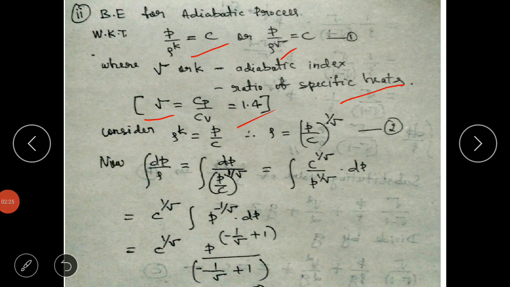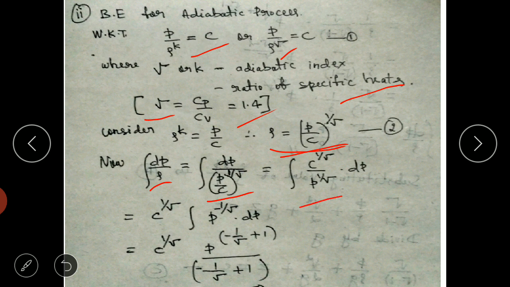Okay, so what we'll be doing is replacing this rho raised to k, and modifying this, rho raised to k or gamma. Okay, so rho is equal to p by c raised to 1 by gamma. Now we are trying to replace in equation A the integration dp by rho term. So for that we'll consider that the value of rho is replaced by this equation. So you can see dp by rho is replaced by equation 2.